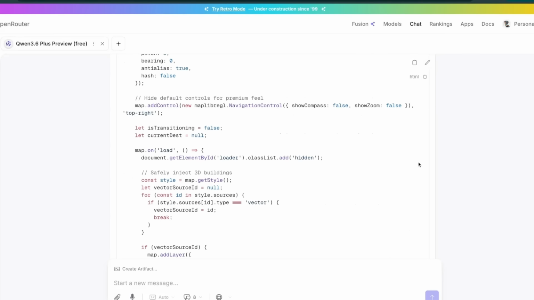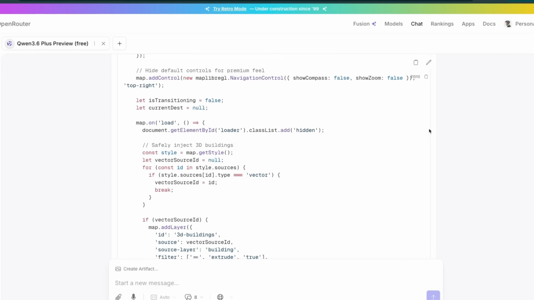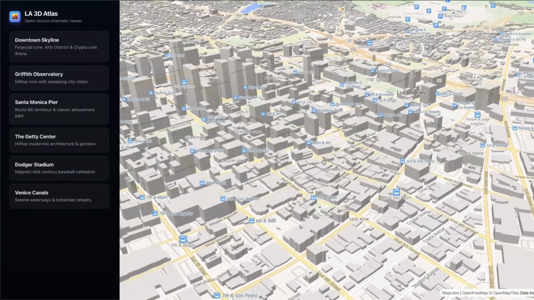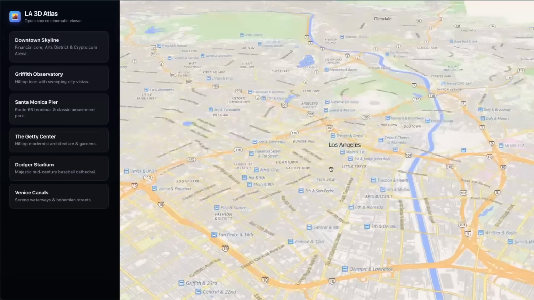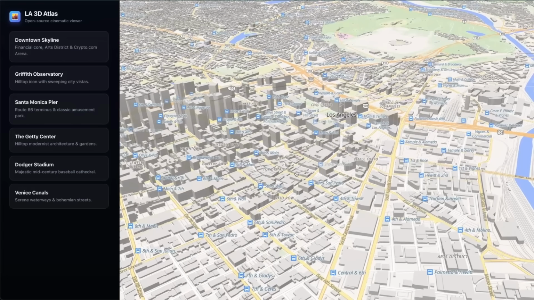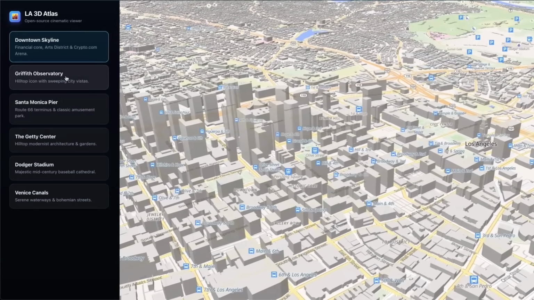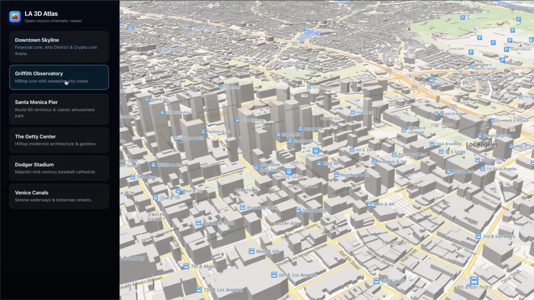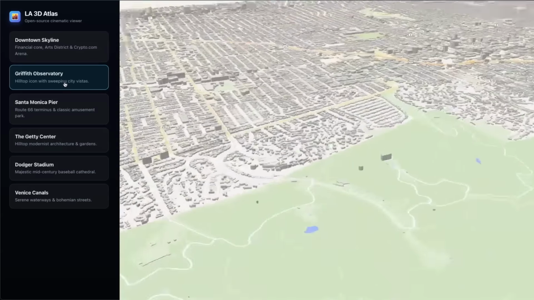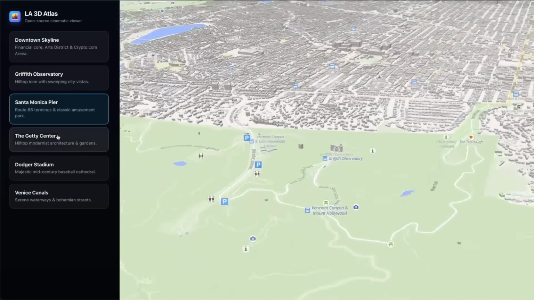Now, in this case, we went back and forth a couple of times. Here's the output that it generated finally. I asked it, I don't want to provide any API key. So it was able to find an open source map, and the animations are pretty good. I can just click on a destination and it has this flyover effect, which is pretty neat.